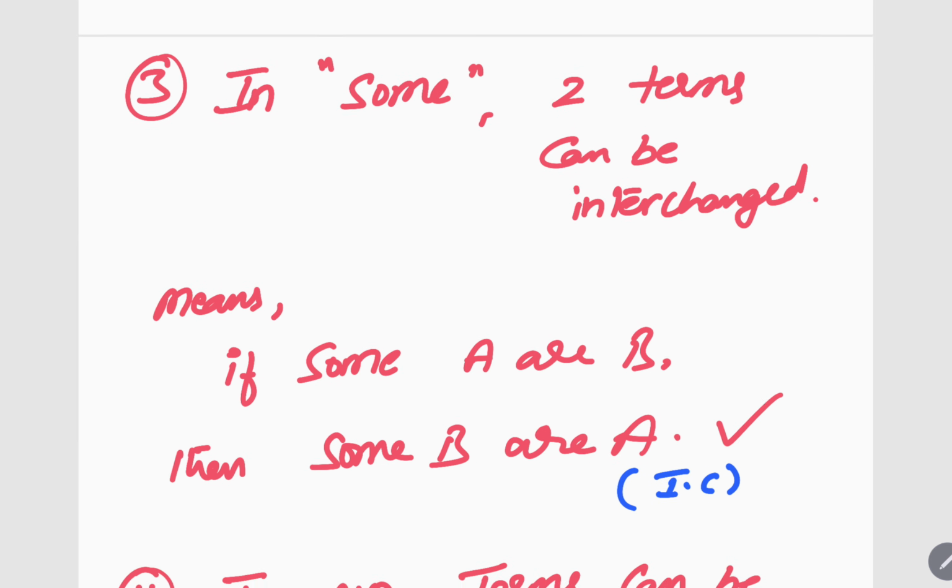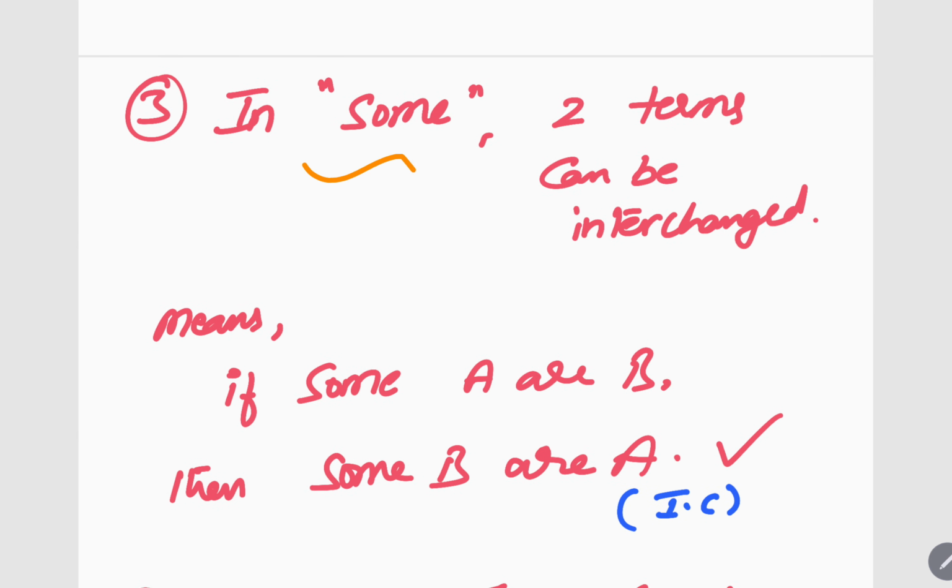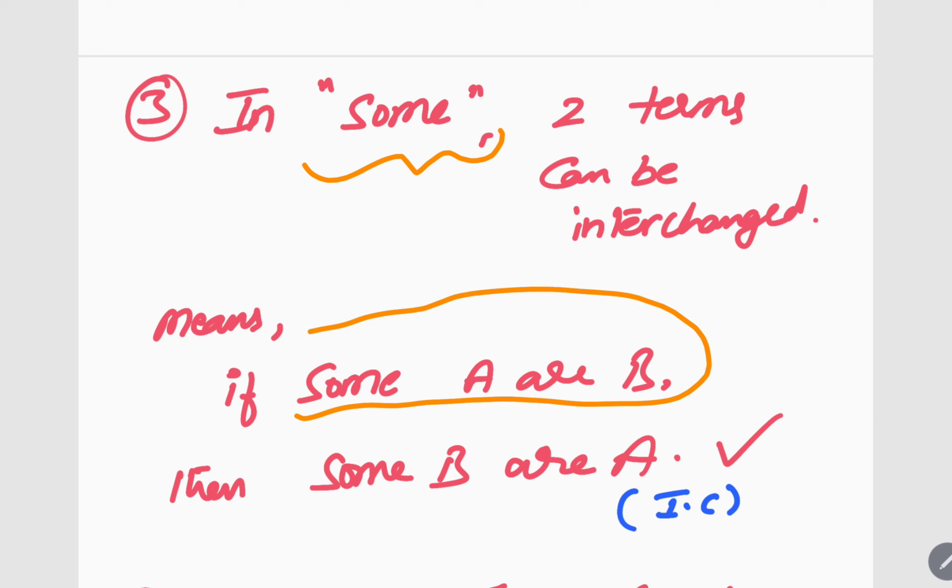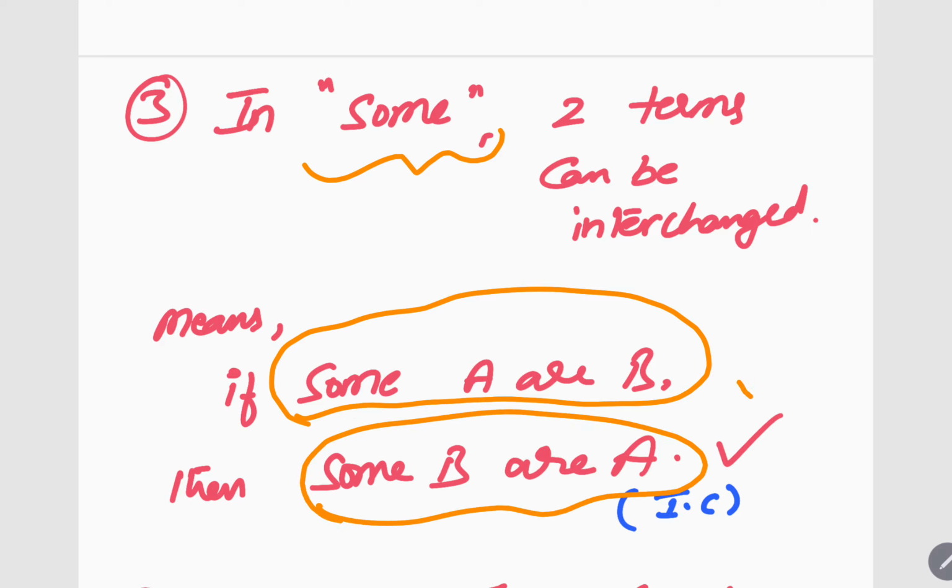Next, in some, two terms can be interchanged. What do you mean by that? For example, in the options, some A or B should be there. It is not there. But also some B or A is there. This can be the answer. Got it? In some, two terms can be interchanged.